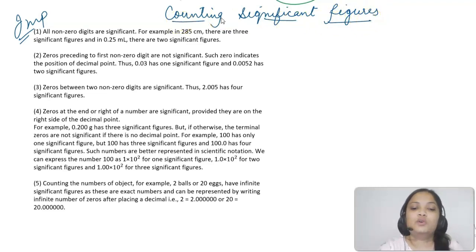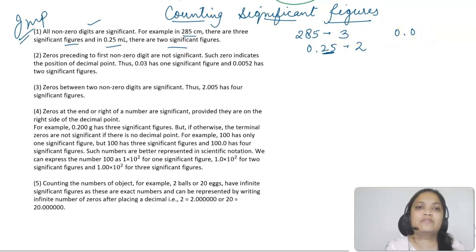The first rule is that all non-zero digits are significant. For example, in 285, I have three significant figures. In 0.25, there are two. Like 285, all these are non-zero, so there are three significant figures. In 0.25, the digits 2 and 5 are non-zero. Check how many? Two are there. If I am writing 0.03, that I will do later. But let's say I am saying it's 5004.